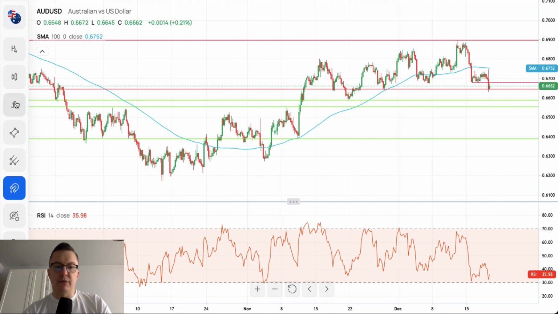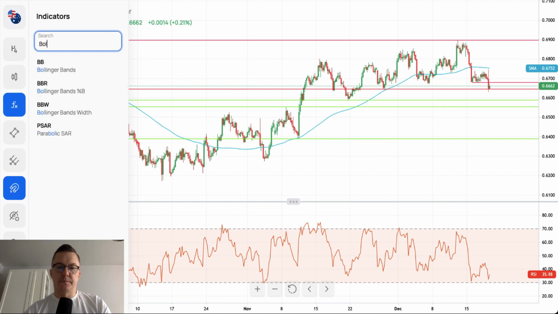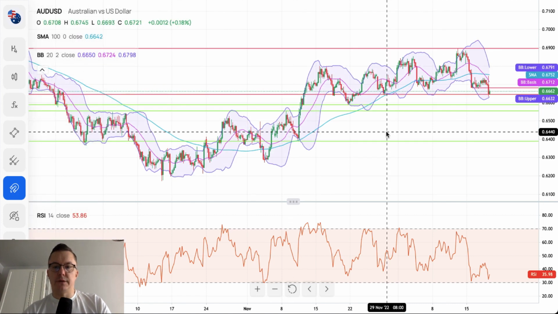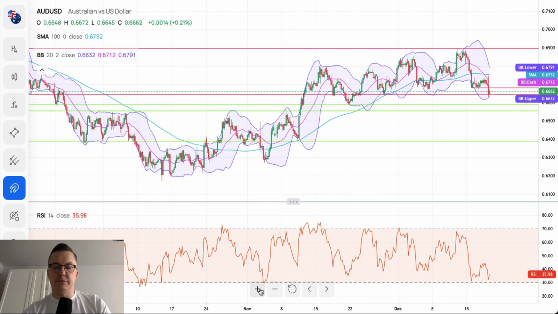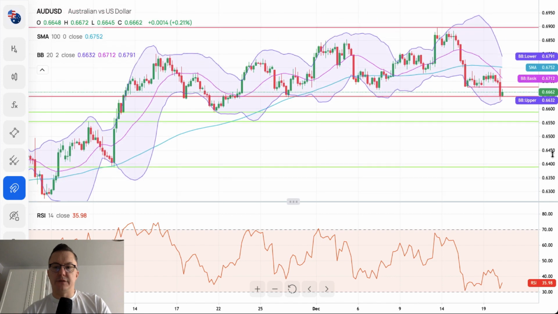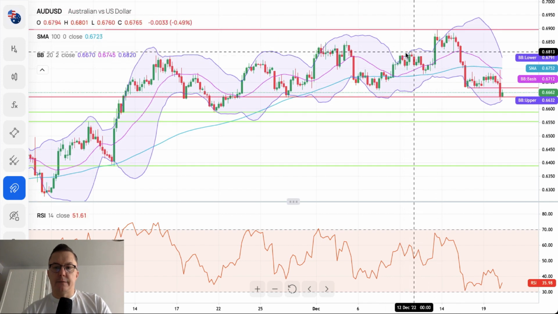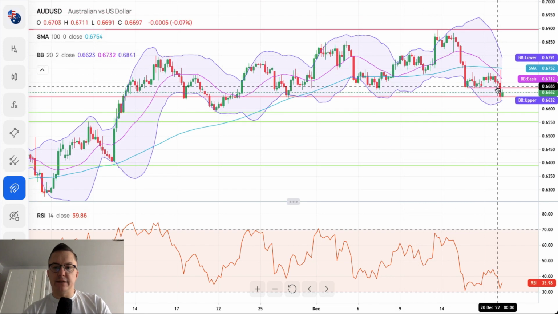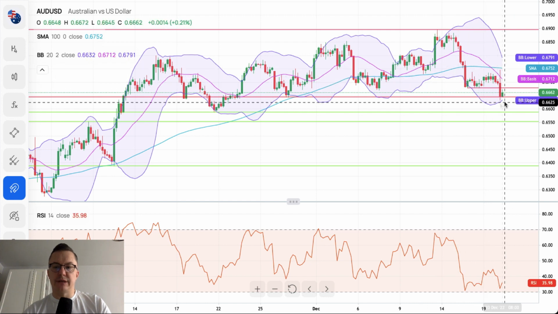If we apply one more indicator, it would be Bollinger Bands. You can easily see that after the period of contraction, we have expansion, and now we have expansion to the downside. We almost hit two standard deviations, right?